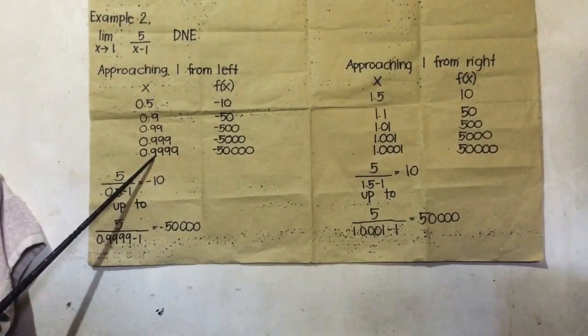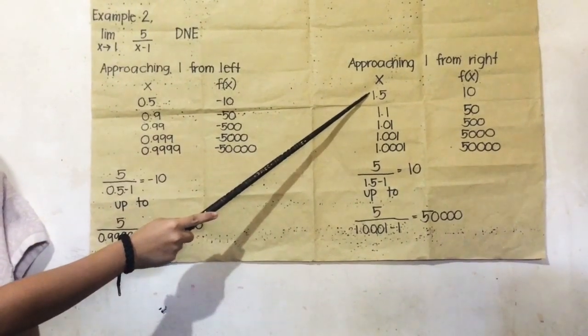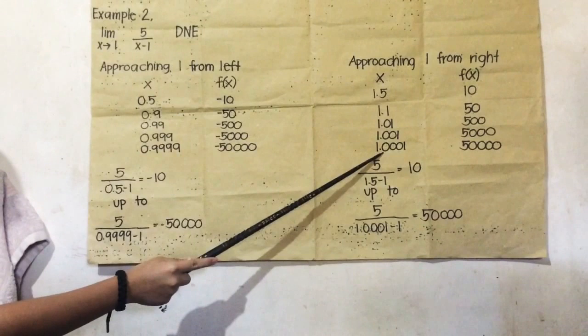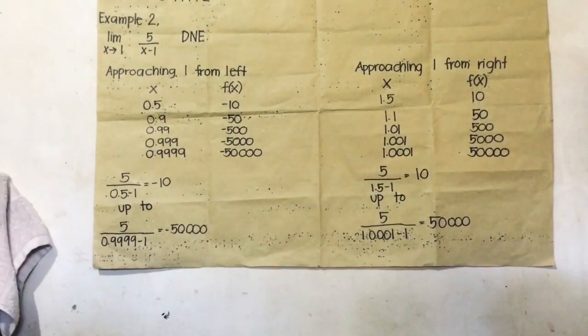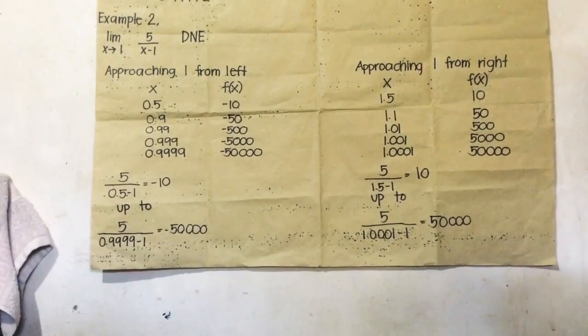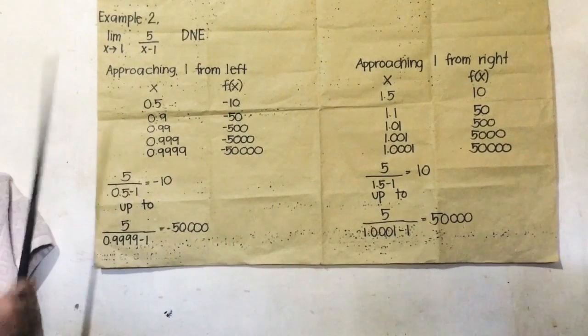Approaching 1 from right, we use 1.5 to 1.0001 because it is greater than 1. To get the resulting number, we need to substitute the x in the given f of x. Let's start from the left.